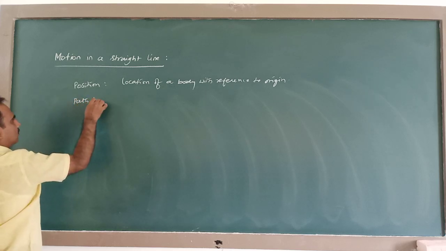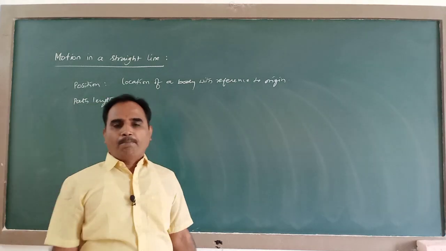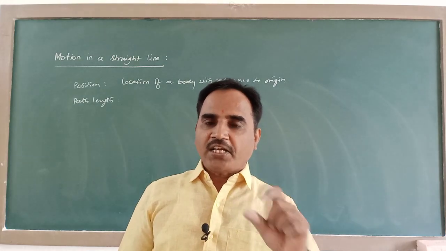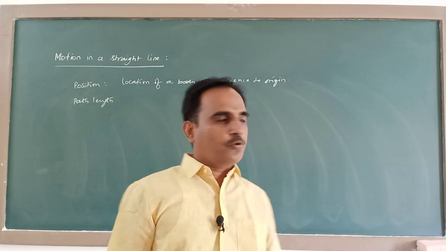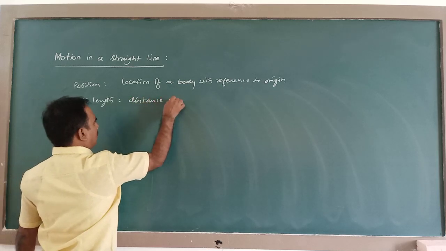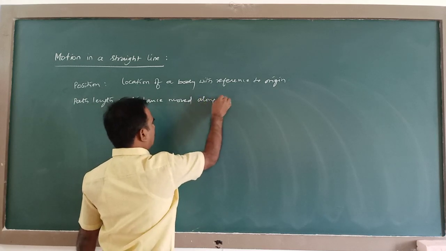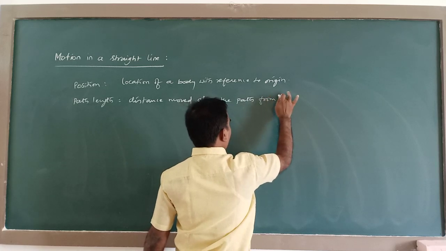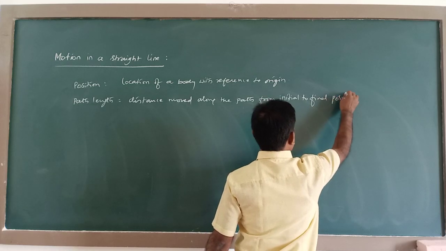Next, path length. Path length means the distance moved by the body along the path from initial position to final position. So, distance moved, or sometimes it is also called distance traveled along the path from initial to final position.